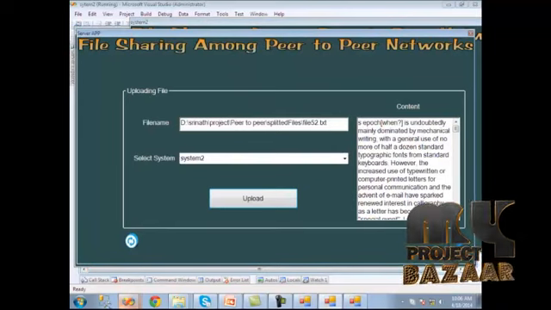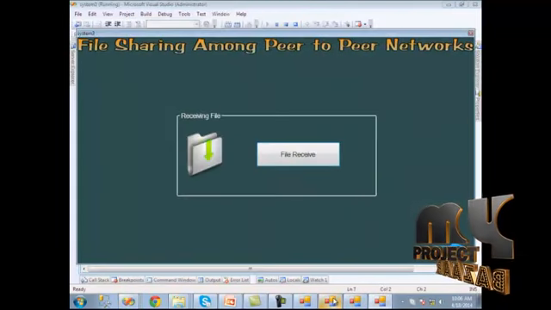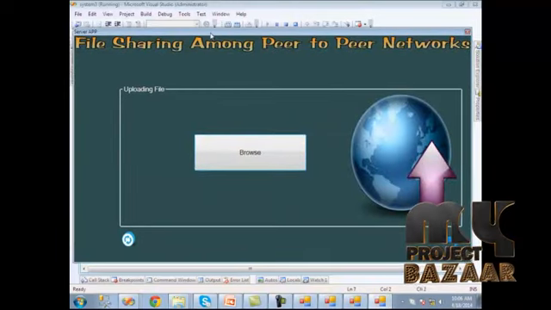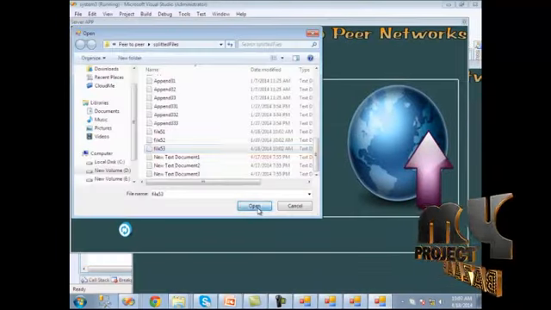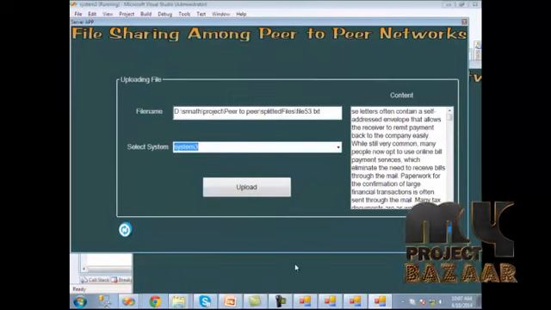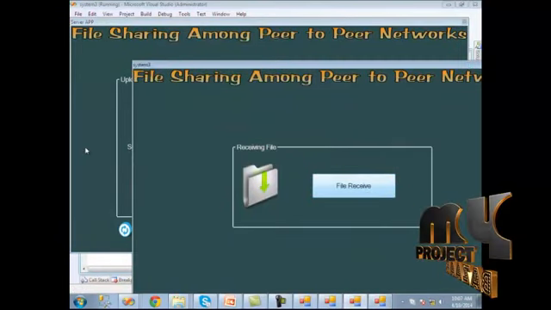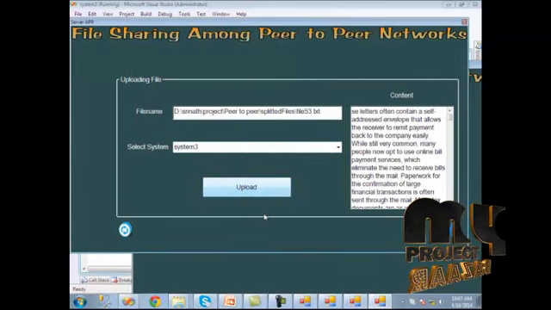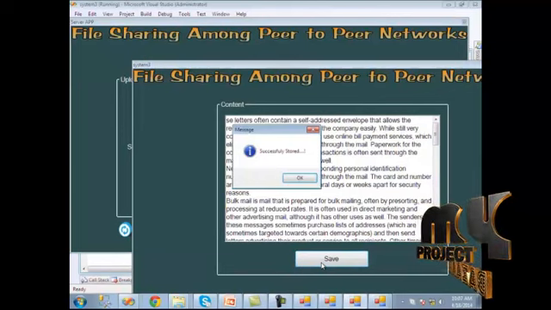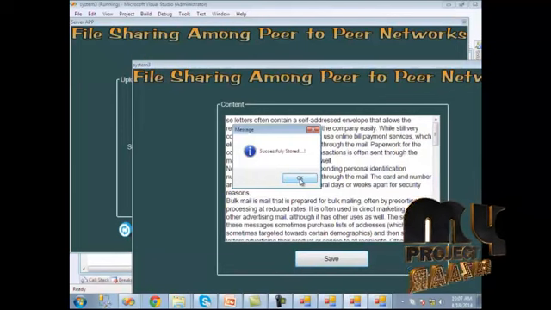Then we should run the third system. In the server application, we should choose the file for system 3. Choose the third file and we should click open and choose the system name. So the system name is here. We should click the receive file and then we should upload it to the system. When it has been uploaded, we can get the success message. Here also we should click the save button and it is successfully stored.